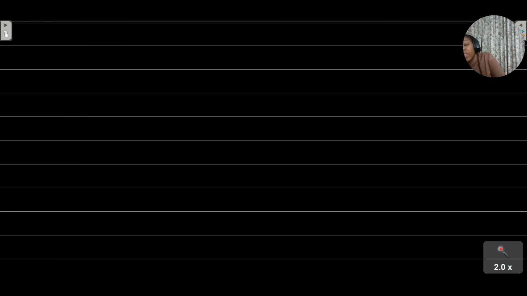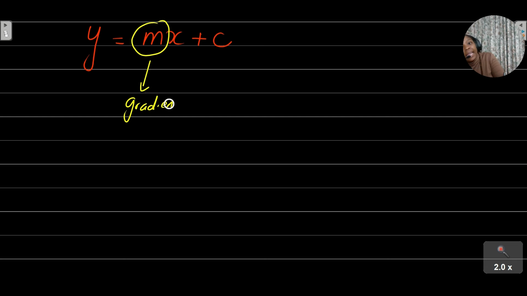The m, the coefficient of the x, is your gradient, and the constant, please take note of what I'm highlighting there, is your y-intercept. It's always given in this form.